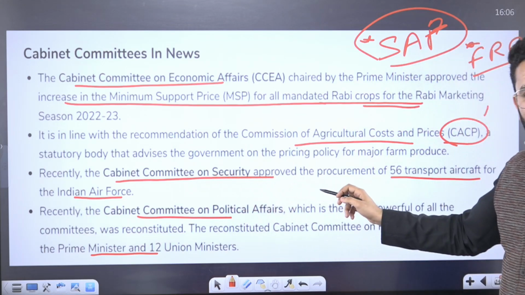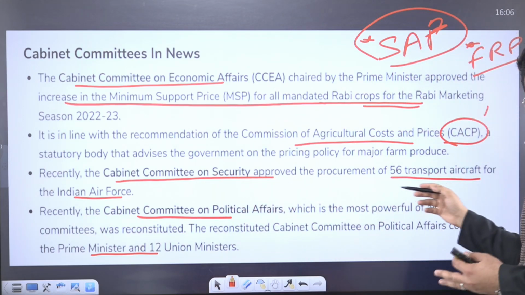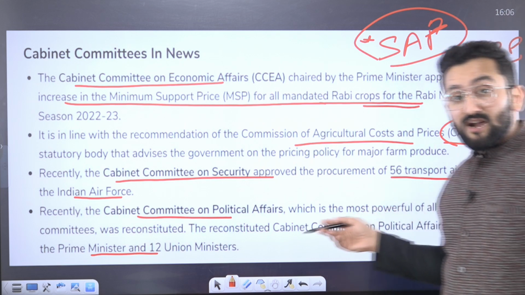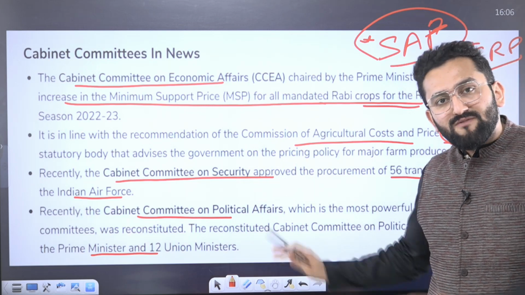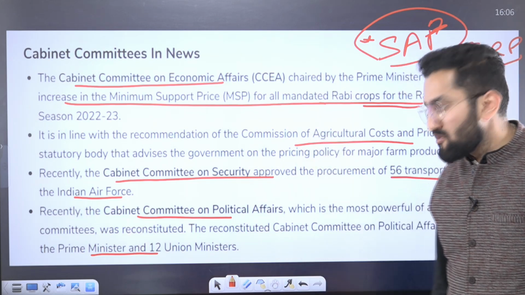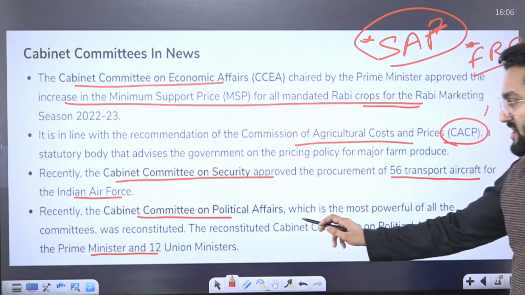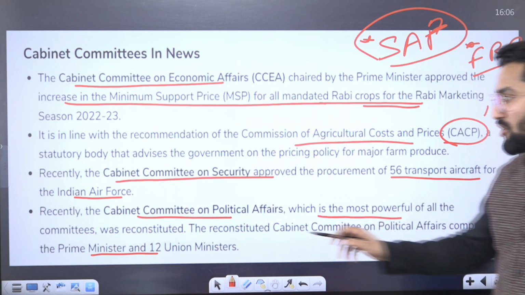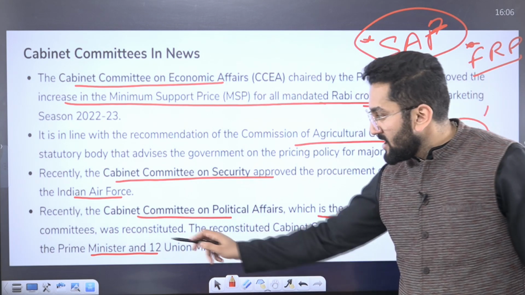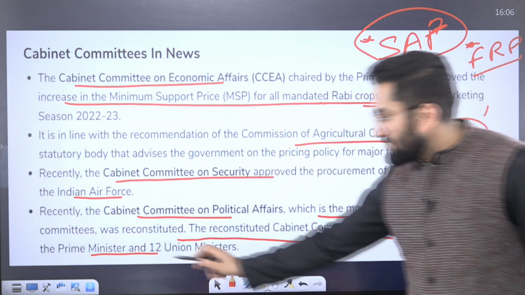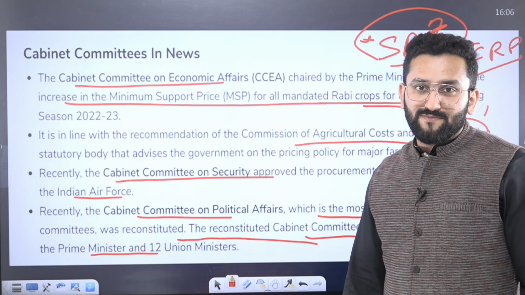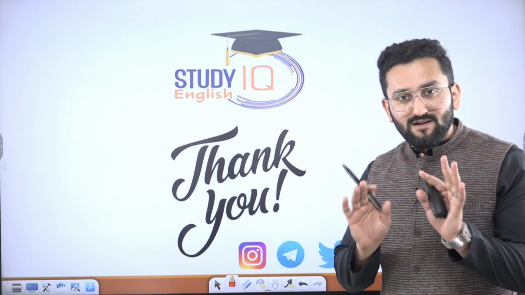Cabinet Committee on Security was in news because it has given assent for procurement of 56 transport aircraft for Indian Air Force. So I hope you are getting the function. I am giving examples so that function can connect in your mind. Cabinet Committee on Political Affairs, which is the most powerful of all committees, I told you super cabinet, was reconstituted. Reconstituted Cabinet Committee on Political Affairs comprises Prime Minister and 12 union ministers. I hope now you are clear with this